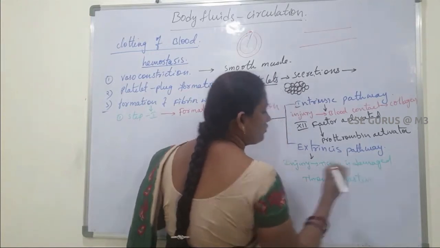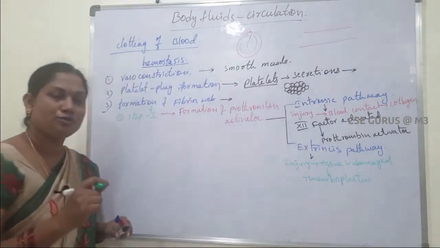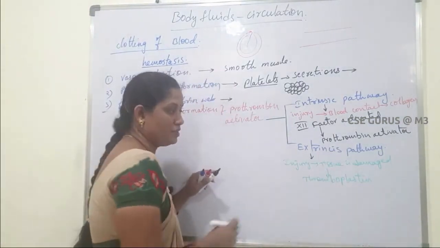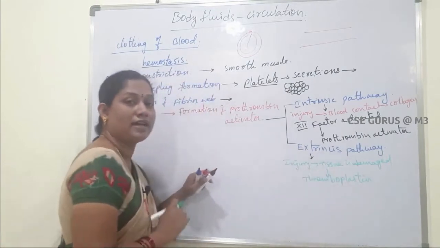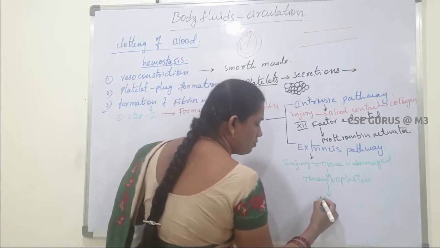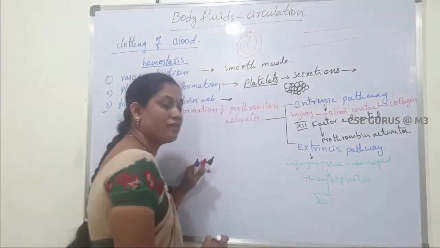Thromboplastin is also one of the factors. The damaged tissue secretes or activates the thromboplastin. This thromboplastin activates the seventh factor.